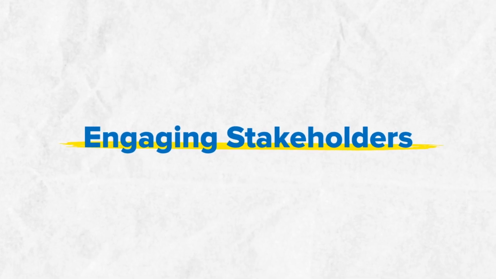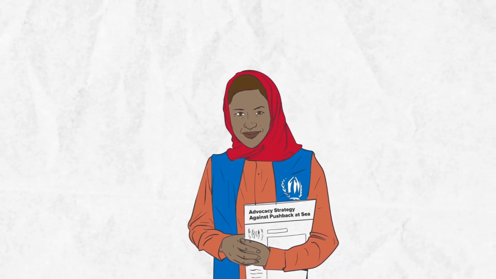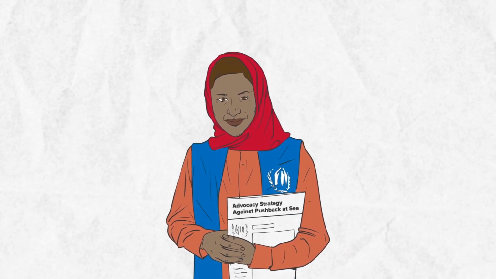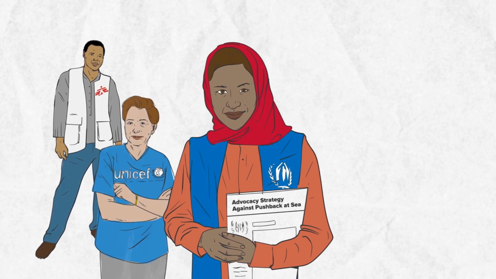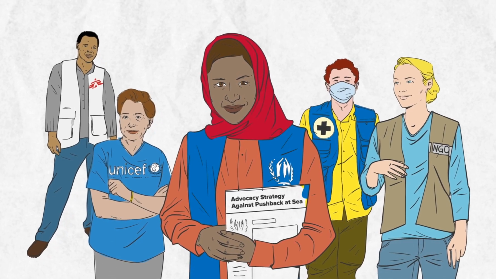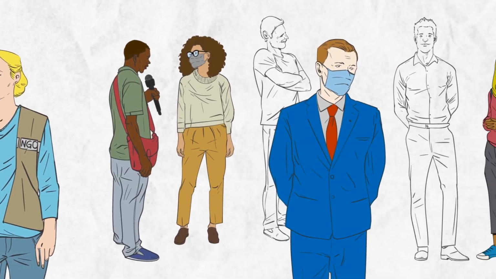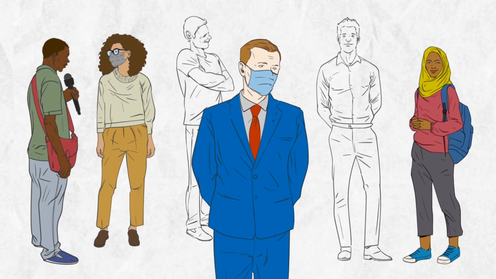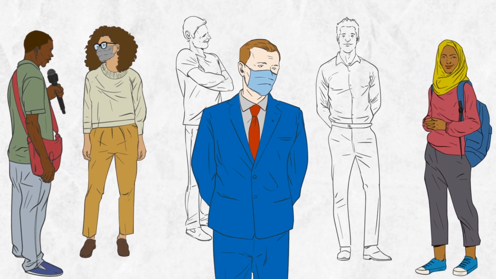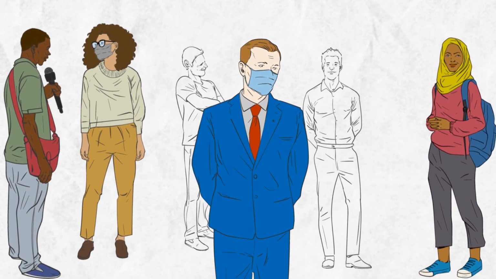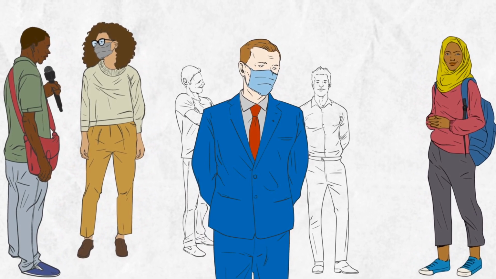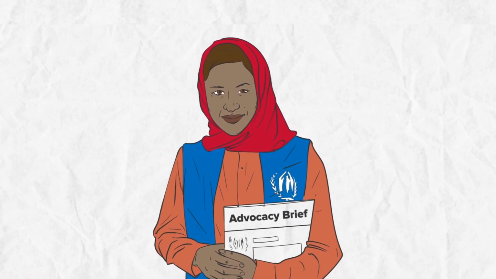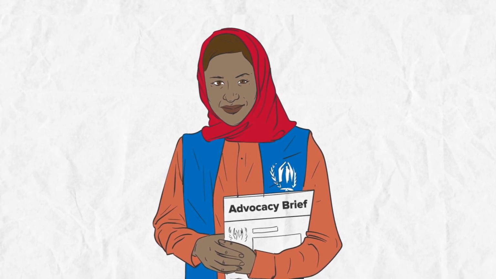Engaging stakeholders. When you have your compelling key messages, narrative, and tactics, you are ready to start engagement through coalition and collaboration with partners. Direct and indirect outreach to the decision maker and main audiences. Engage those stakeholders who can positively influence your advocacy outcome and minimize the influence of stakeholders against the change you want to achieve. Use an advocacy brief to present your narrative and how UNHCR wants to frame an issue.